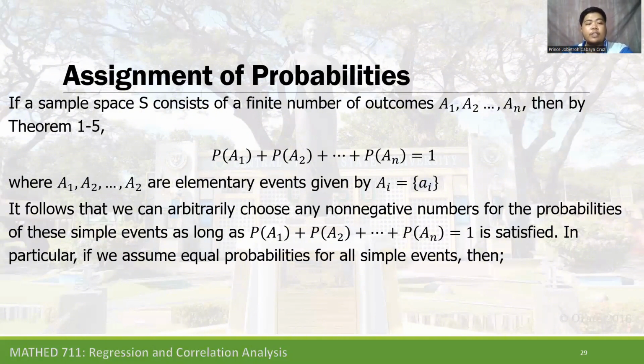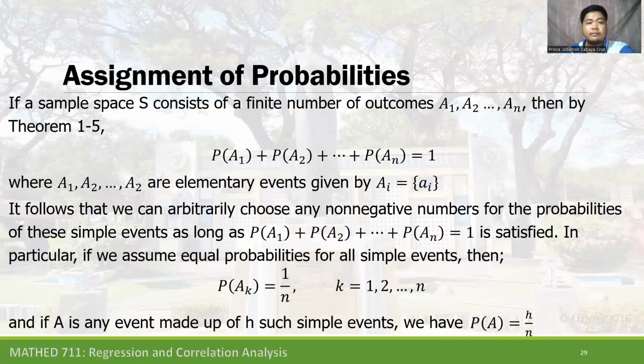In particular, if we assume equal probabilities for all simple events, then probability of A sub k is equal to 1 over n, k is equal to 1, 2 to n. To understand this, if A is any event made up of h simple events, we have probability of A is equal to h over n. This is equivalent to the classical approach.